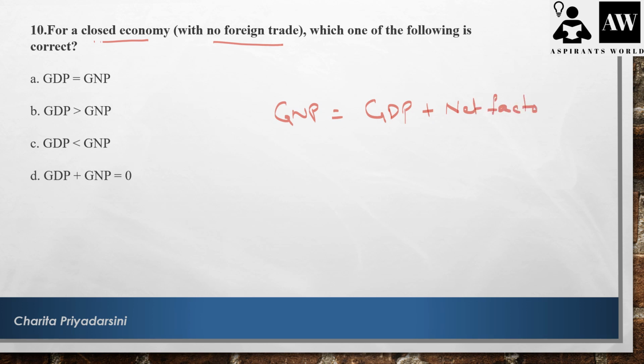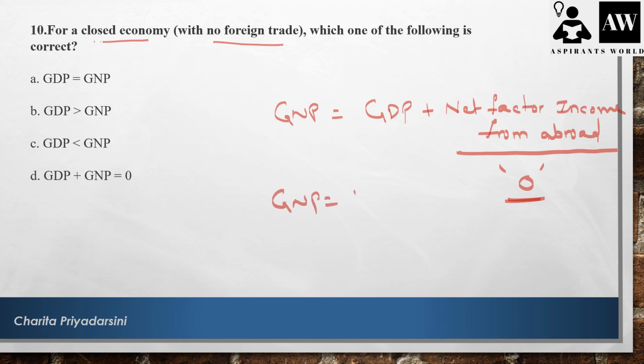They said the country has a closed economy with no foreign trade, that means we don't have any income from abroad, so we substitute this as 0, then automatically our GNP is equal to GDP. So when it is a closed economy without any foreign trade, the GDP becomes equal to GNP.